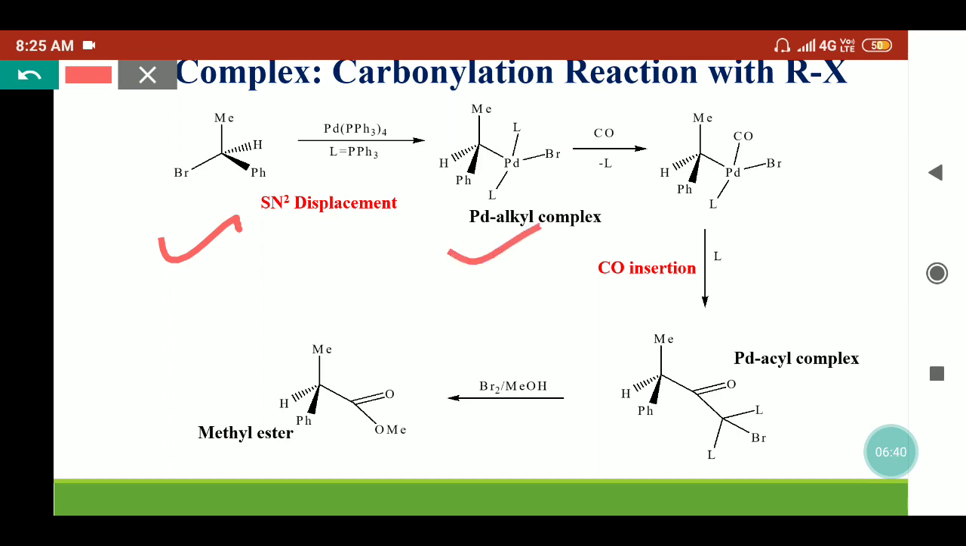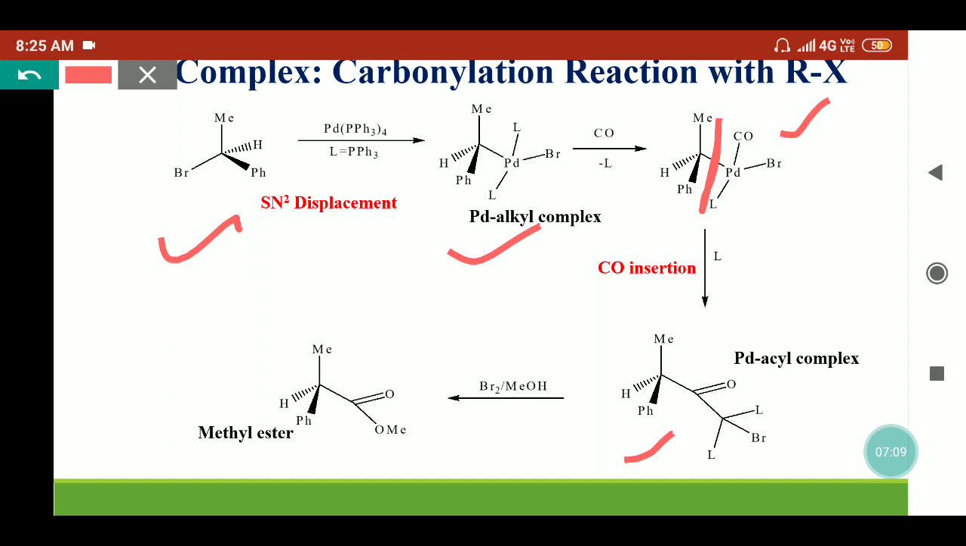In presence of carbon monoxide, the one ligand will be replaced by the carbon monoxide, and from here the CO insertion will take place. So carbon monoxide will go between the carbon and the palladium metal. So here this bond will break. Instead of breaking, we can say CO is moving inside this bond. So we'll get the acyl palladium complexes, and further this can be treated with different reagents.